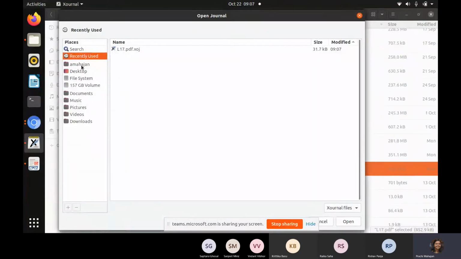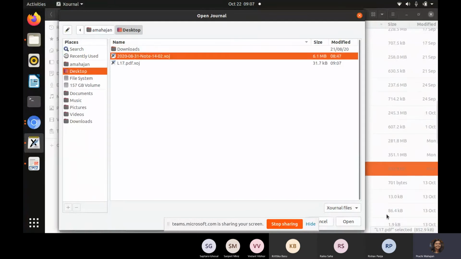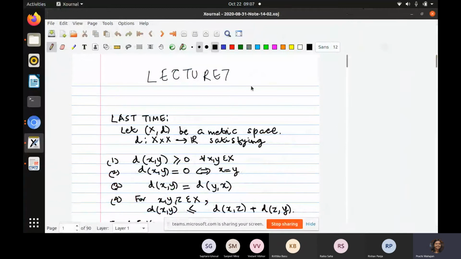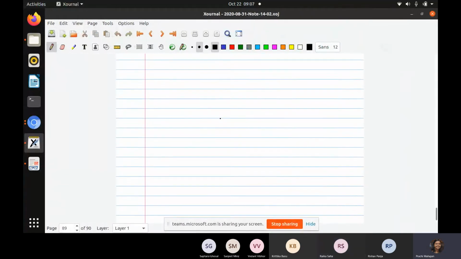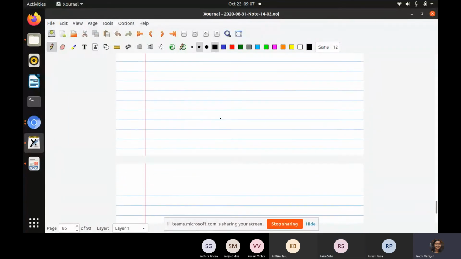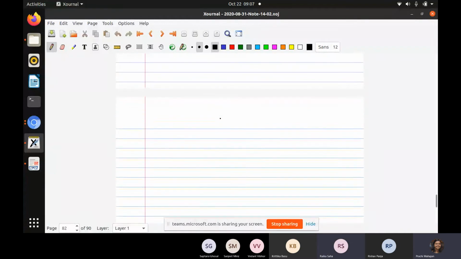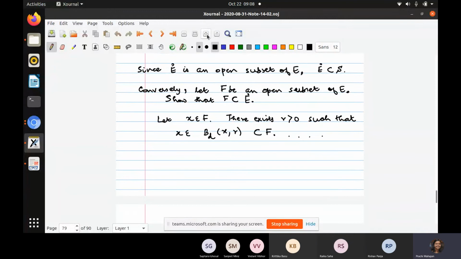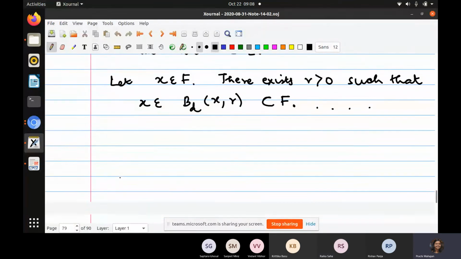Open desktop. Yeah, sorry, this is taking time. Somewhere in the middle of the discussion, there should be the question. Here it is. I'll just write down whatever you're saying.